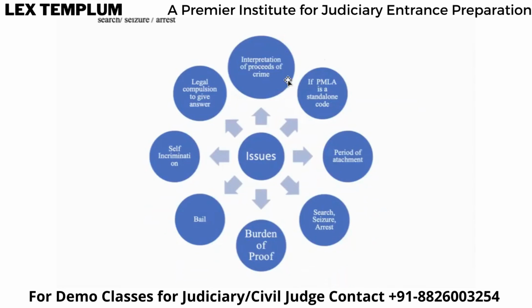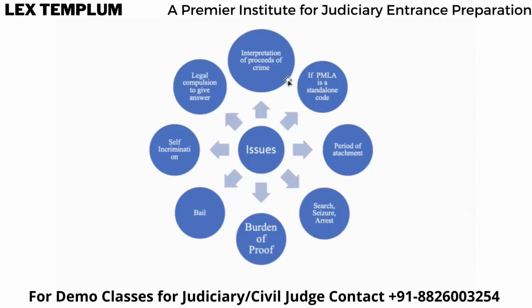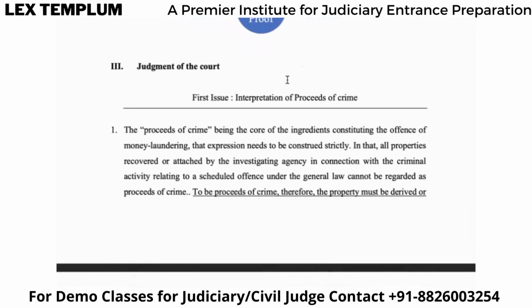On whom should the burden of proof be? Then bail in PMLA cases, then self-incrimination, which is a contentious issue even after this judgment, right? Then legal compulsion to give answer, which connects back to self-incrimination again. Okay, so we'll discuss that. Now let's discuss the first issue, that is interpretation of proceeds of crime.